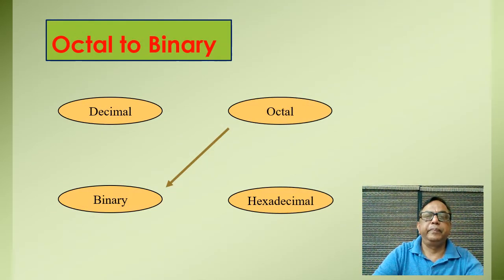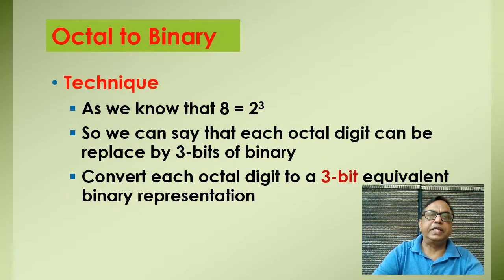In the next one we see octal to binary conversion. In octal to binary conversion, the method is very simple. I will tell you the technique. As we know, in the octal number system there are 8 distinct symbols. It means the base of octal number is 8. So as we know that 8 is equal to 2 to the power 3, we can say that each octal digit can be replaced by 3 bits of the binary.